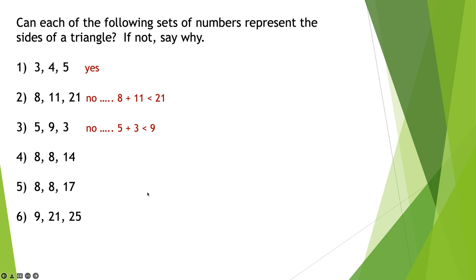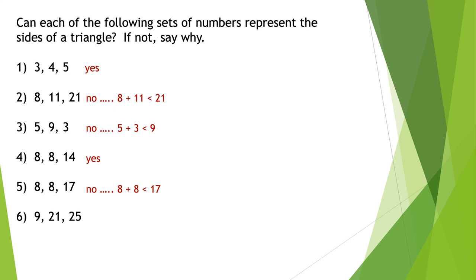Okay, let's try number 4. Remember, always stop and start. Number 4 works, right? 8 and 8 are bigger than 14. 8 and 14 is bigger than 8. And another 8 and 14 will be bigger than 8 again. What about number 5? No, because 8 and 8 is 16. That's less than 17.